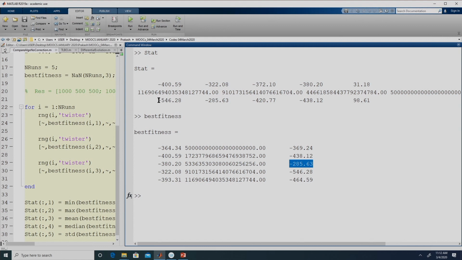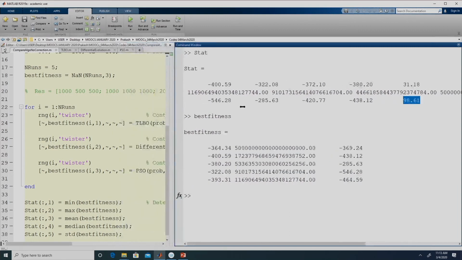Though particle swarm optimization discovers a better solution than teaching learning based optimization for this set of settings, the standard deviation of TLBO across the 5 runs is less than that of particle swarm optimization.